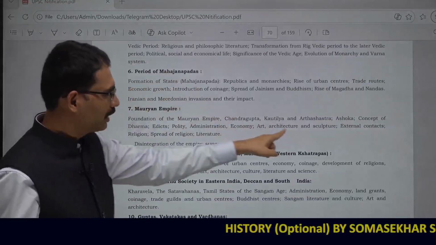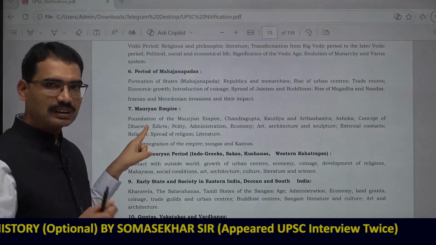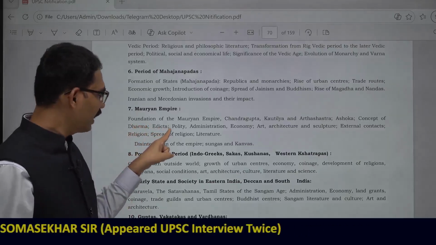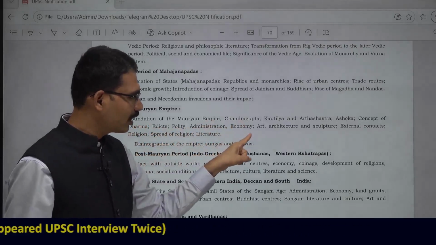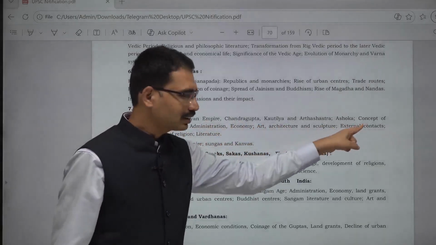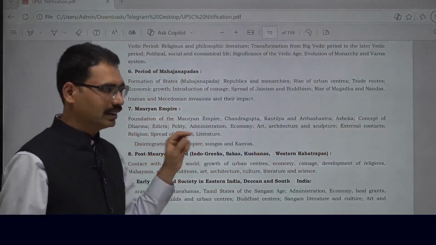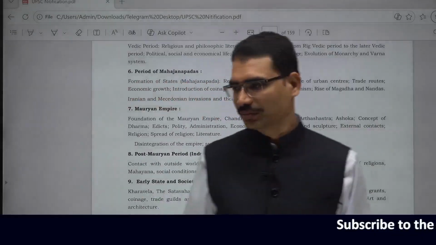Here, Ashoka, concept of dharma. That is political administration. Edicts, polity, administration, economy, art and architecture. You see, same phrases. Culture, external contact, contact with the outside world. Religion, spread of religion, literature. That is related to art and culture.